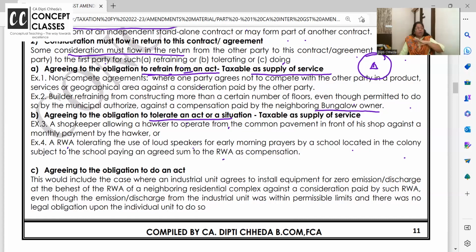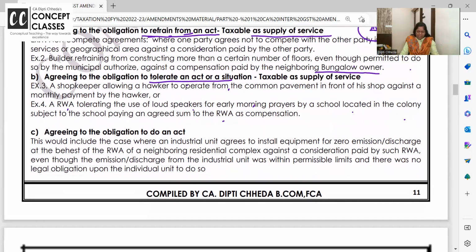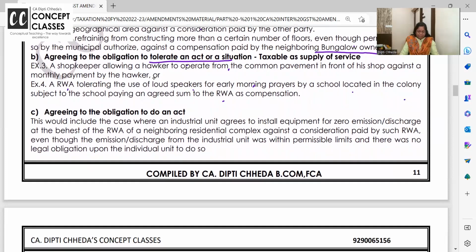For refraining, okay, I will not do this. If there is a contract and if there is a consideration against that contract, it's a supply of service. Third one, agreeing to the obligation to do an act. That's also a kind of service. Huh? Next to my apartment is a hotel, and hotel have lots of sewage and all the other issues.